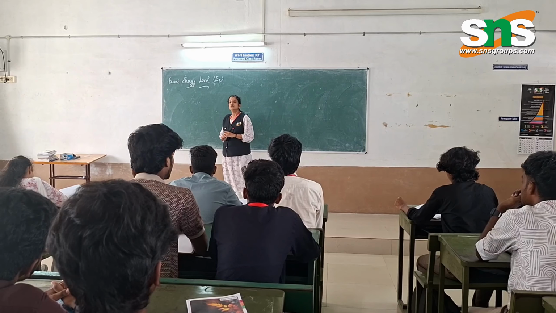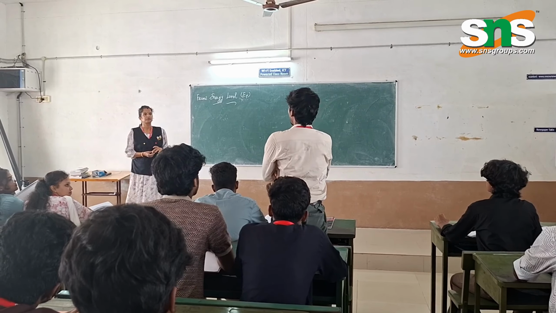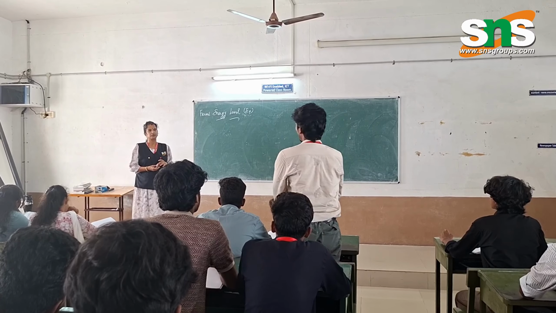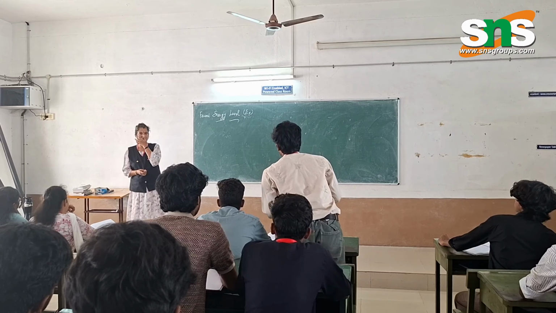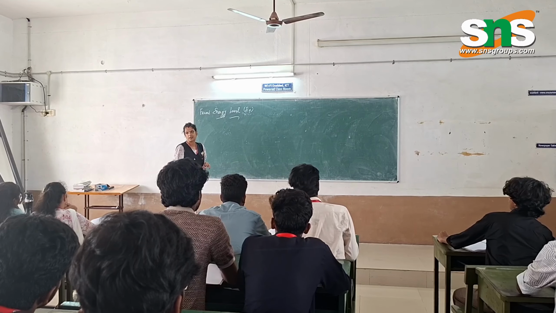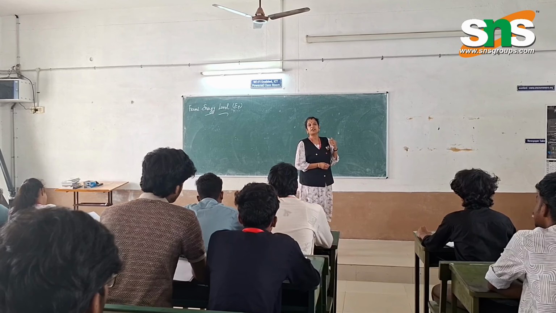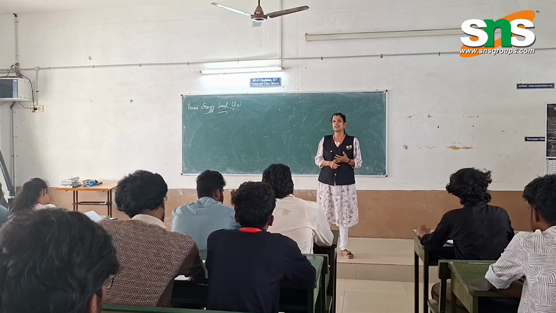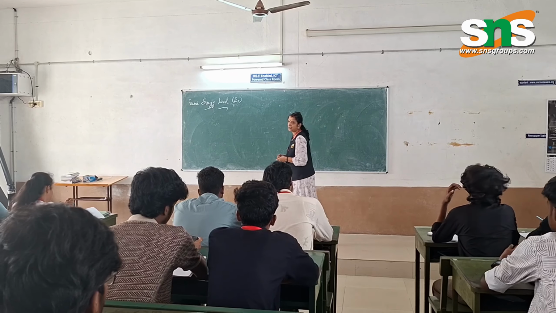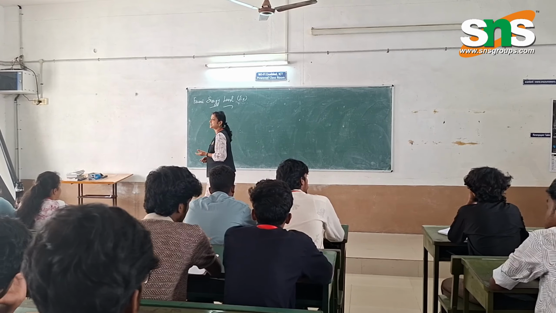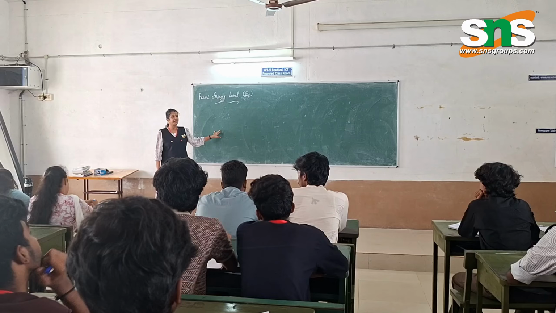Before that, what is a semiconductor? A semiconductor is a material that partially conducts electricity and is used in many electronic devices. It is nothing but a partial conductor. It has electrical conductivity between a conductor and an insulator, and it acts as an insulator at 0 Kelvin. As temperature increases, the conductivity of a semiconductor increases.